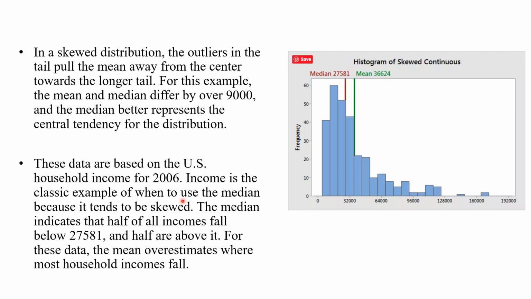So the median income is here. The mean and median differ by over 9,000. It is mentioned here that the median indicates half of all incomes fall below 27,581, and half are above it. So here you can estimate it, whereas the mean overestimates the household income.